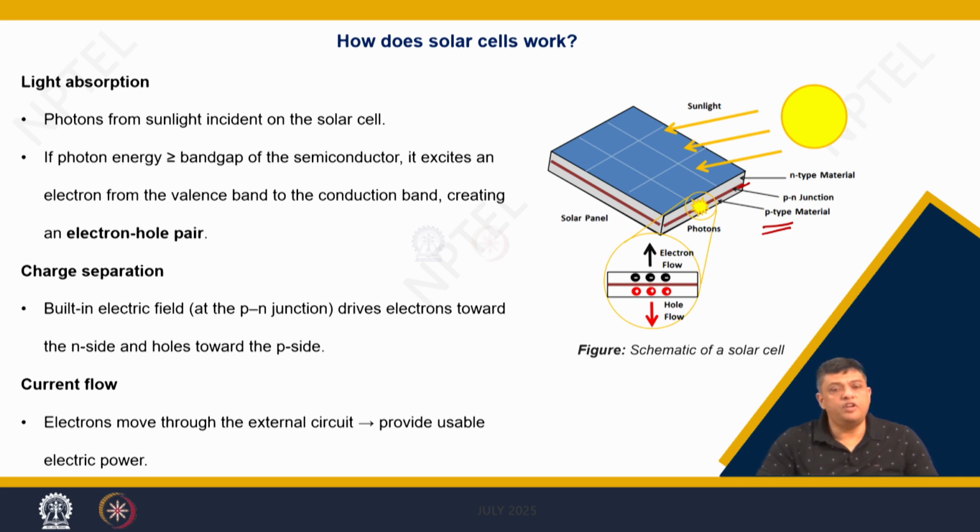And the electron will move through the external circuit to provide usable electric power, because at the end the overall structure has to be neutral. So, electrons will flow back from the top layer and go in through the bottom current collector, so that both the sides again obtain the state of charge neutrality.